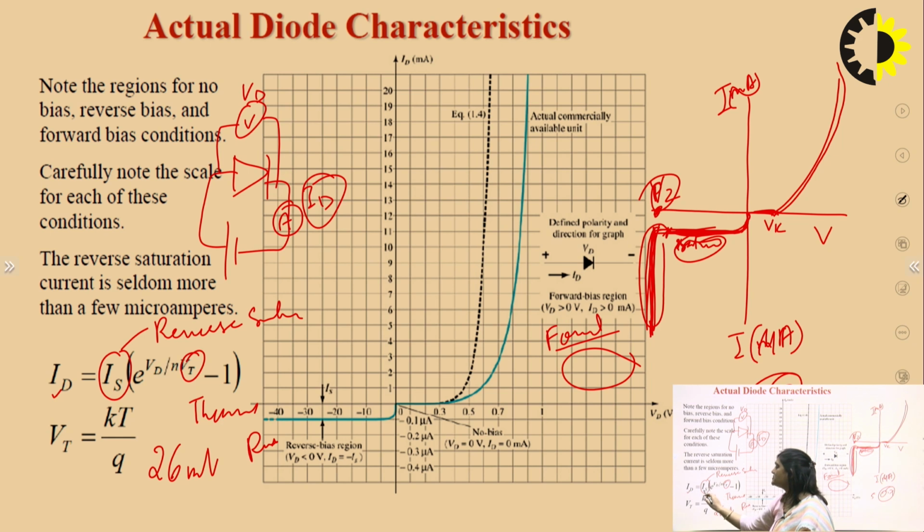So basically if we expand this expression, this Is e to the power Vd upon eta Vt is the majority current, and minus Is means if we multiply this Is into the bracket, then the expanded term will be Is e to the power Vd upon eta Vt minus Is. So this expression will be valid for forward bias. In forward bias the expression of the current will be Id = Is e to the power Vd upon eta Vt minus Is, and in reverse bias the majority current is 0, so only the reverse saturation current will be flowing, that is indicated by minus Is.